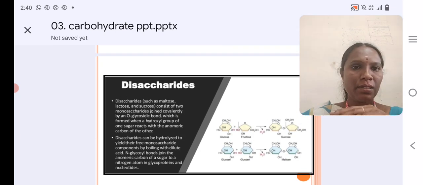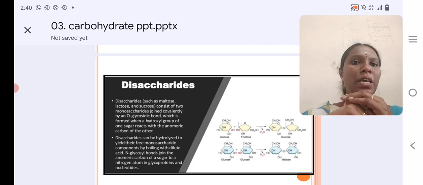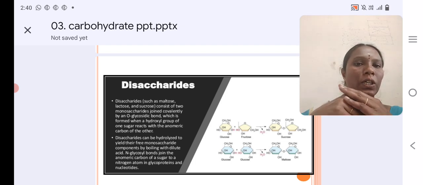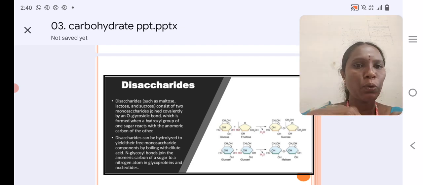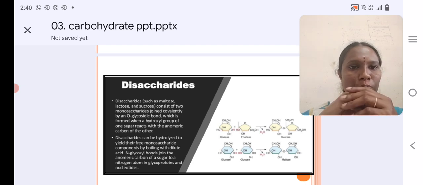Then disaccharides, for example maltose, lactose and sucrose. A disaccharide consists of two molecules of monosaccharide joined together. Disaccharides can be hydrolyzed to yield the free monosaccharide components by boiling with dilute acid.